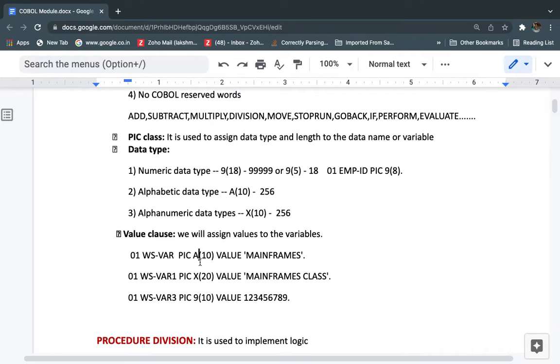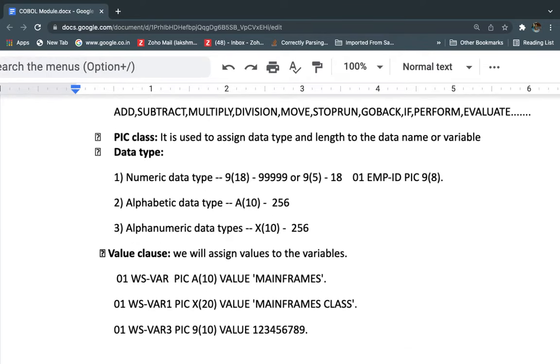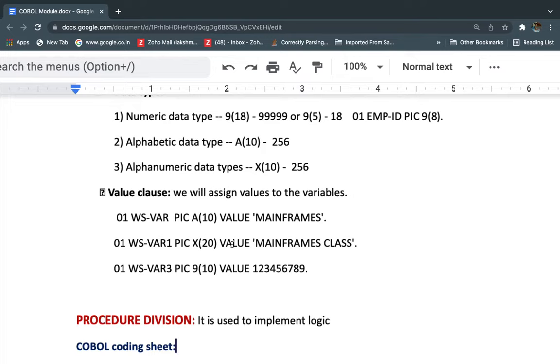Next, in case we need to give a value also, we do that by using VALUE followed by whatever value we need to store in this variable. For alphabetic and alphanumeric, we provide it within single or double quotes. For numeric, we just provide the number directly, without quotation marks.